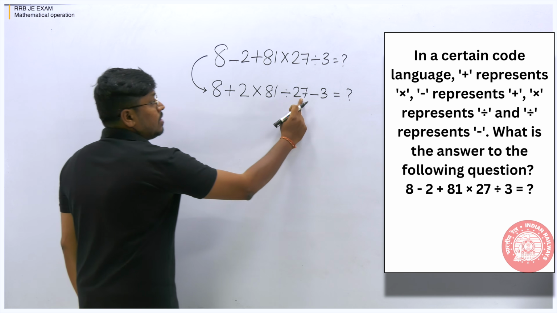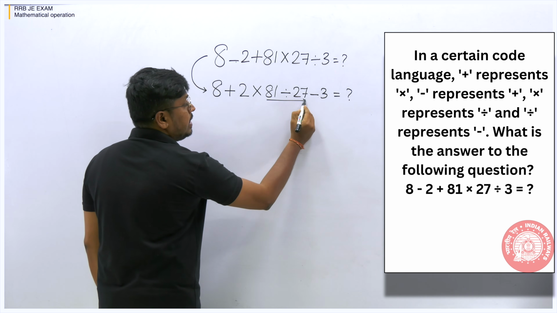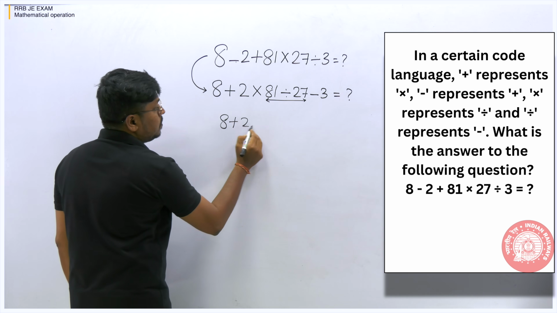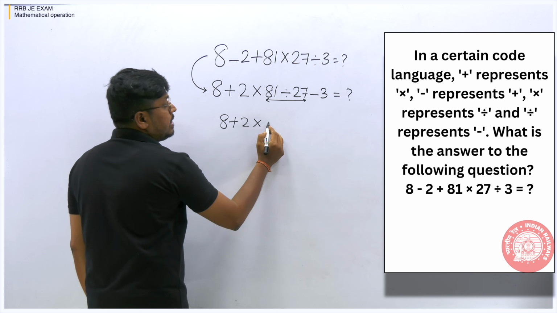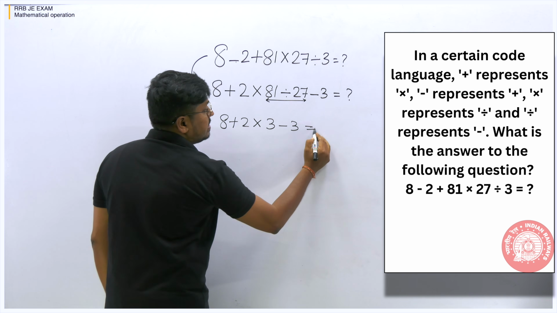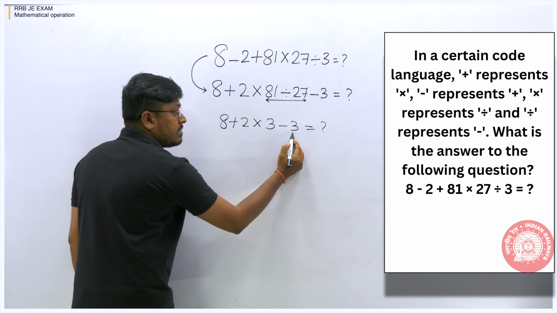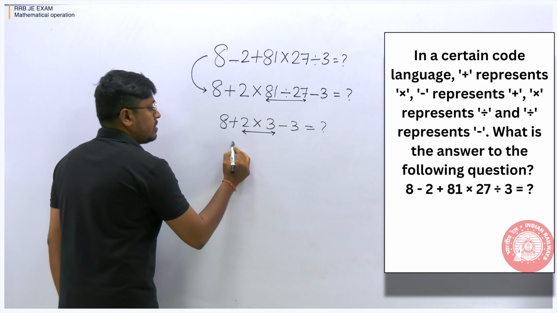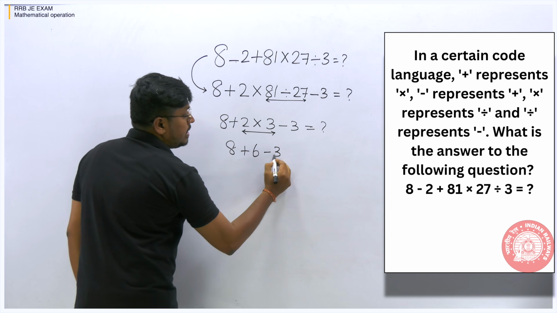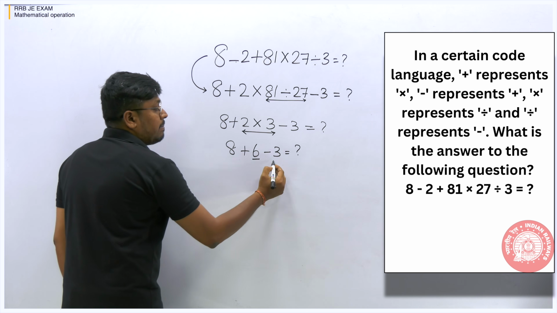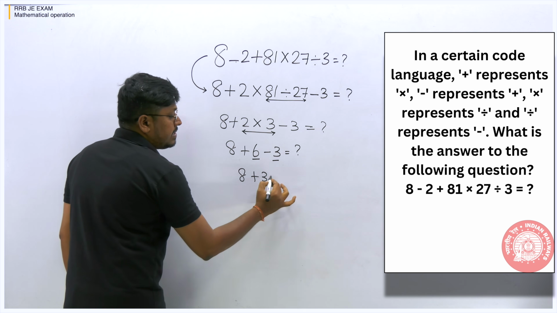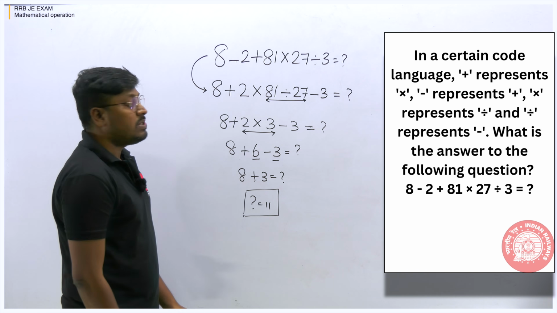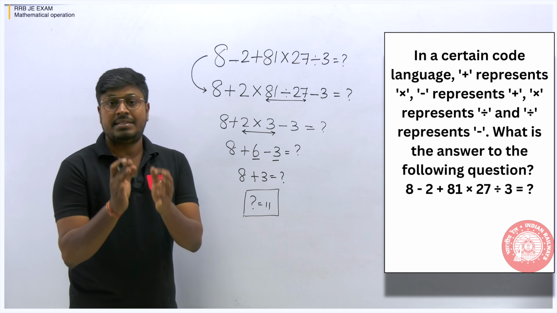First, you should not subtract this. Why? Because according to the BODMAS rule, here we have division. So 27 divided by 3 is 9, and 2 into 9 is 18...